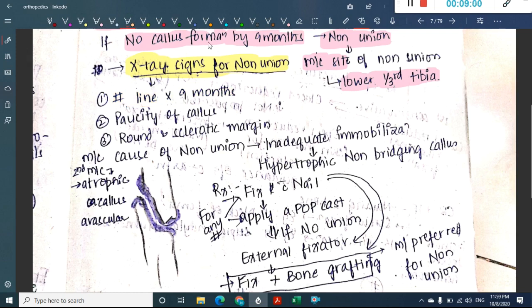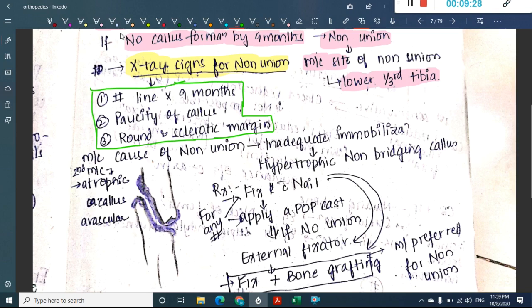Also, if there is paucity of callus, that is, the fracture line is surrounded by callus on both sides, and the callus has round, sclerotic margins, then we call it non-union.